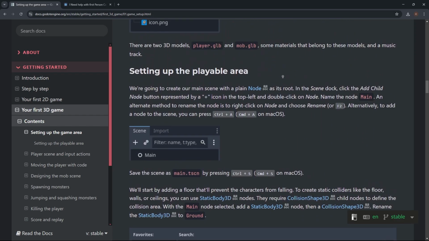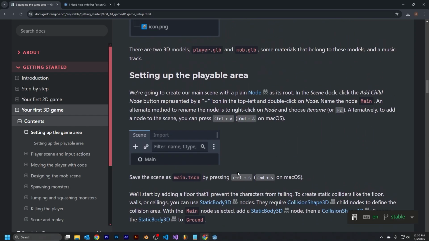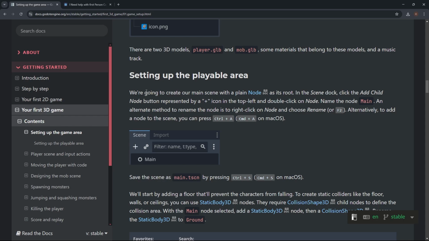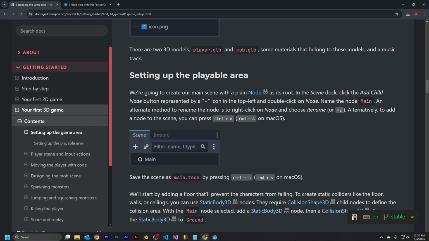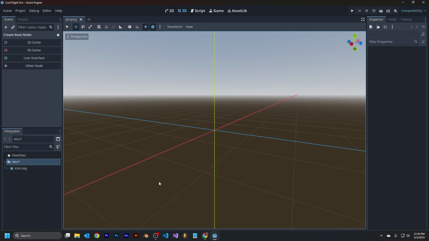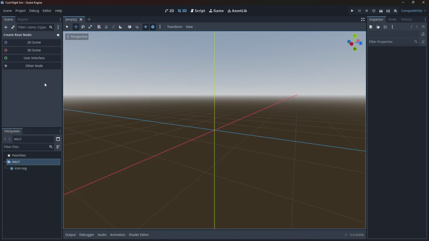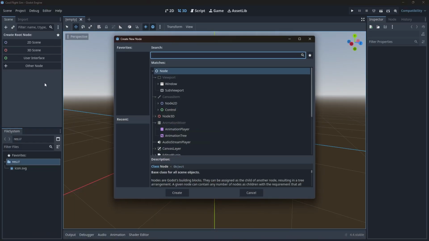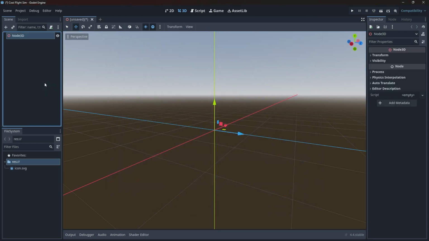All right. So, setting up, we're going to make a plain node as the root. All right. Let's start with that. Control A, node 3D. Boom. Or no, it was just node, huh?